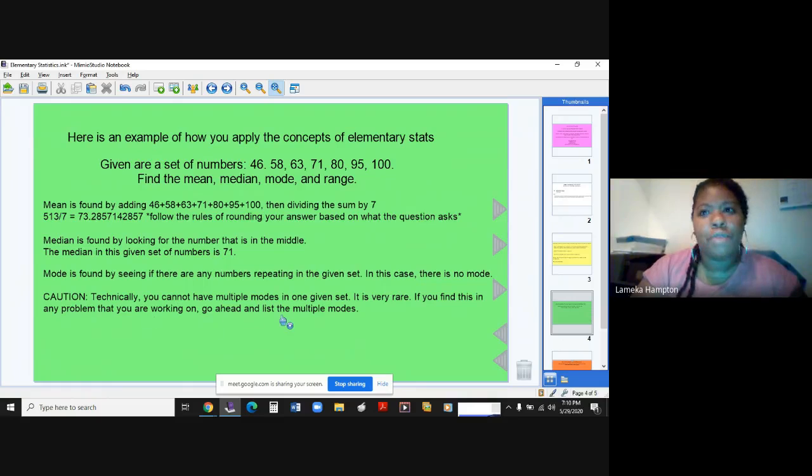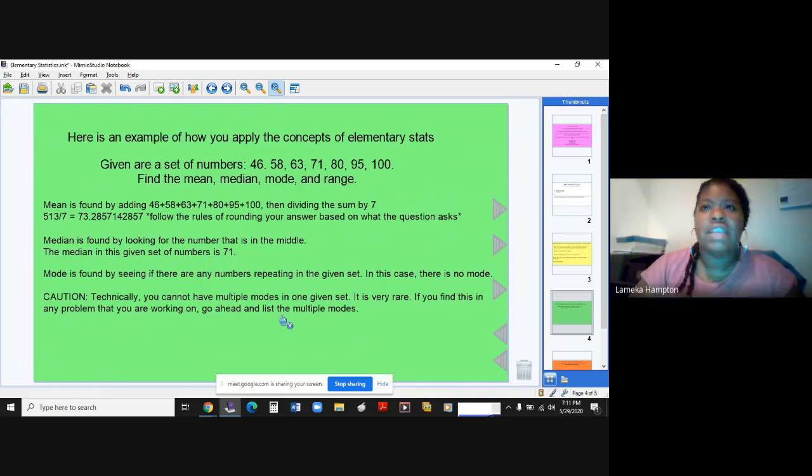Now I put caution. Technically, you cannot have multiple modes in a given set. That is very, very rare. Meaning, if you had, for example, a set of numbers 1, 2, 3, 4, 5, 6, 7, 8, 9, 10, 10, 10, 10, 10. And you had multiple modes, meaning you have multiple numbers that repeat themselves. Okay.